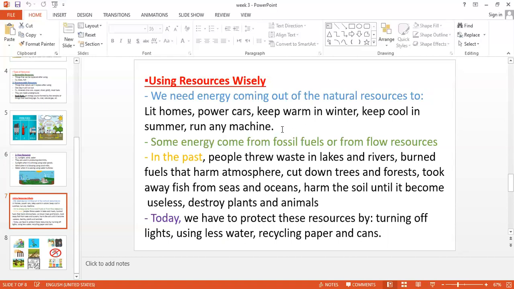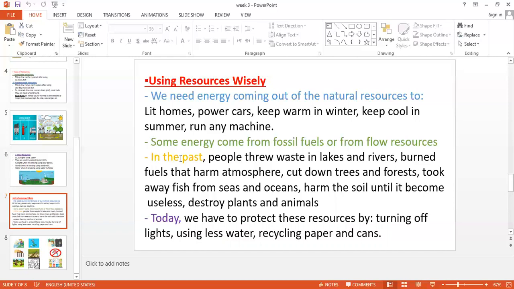So don't forget that we use electricity coming out of sunlight, wind, and water. And sometimes we use fossil fuels as a kind of energy to run the machines. So how do we run cars using oil, how do we run ovens using natural gas, and how do we run, for example, some heaters and some machines in the factories using coal?